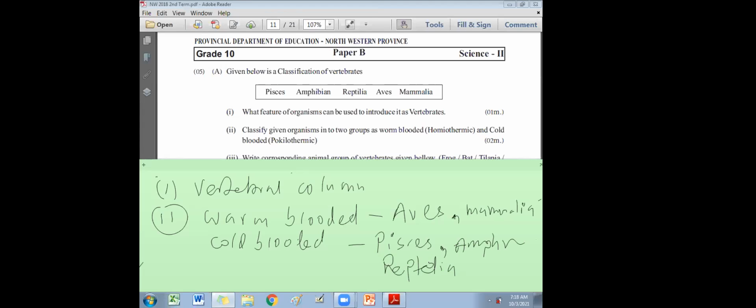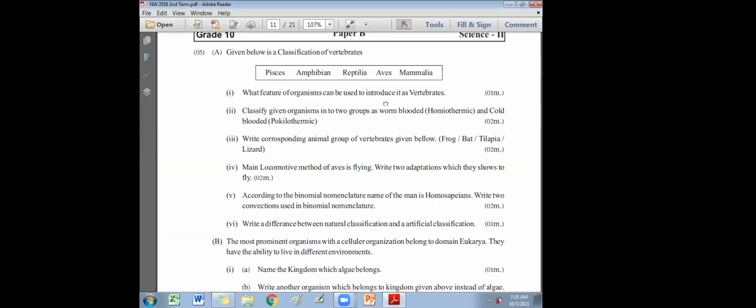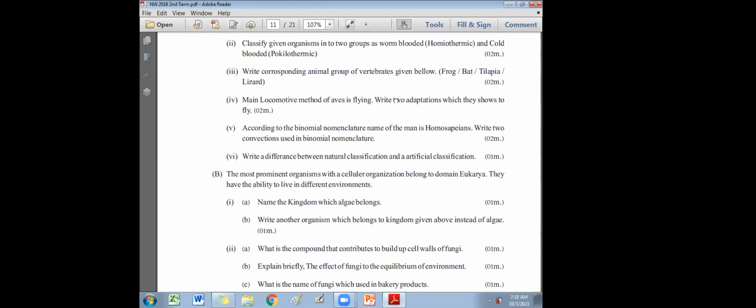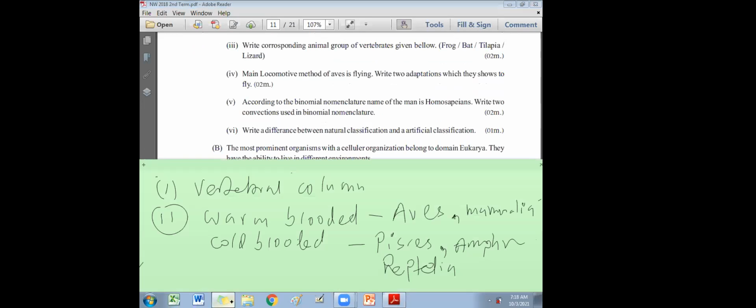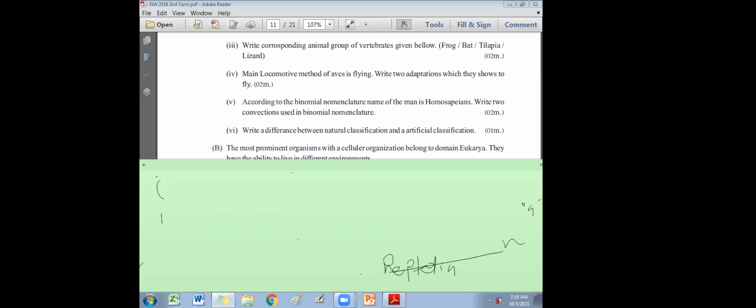Next one. Classify number 3, the corresponding animal group of vertebrates given below. What is the meaning of homeothermic or warm-blooded? We are warm-blooded. Humans are also warm-blooded. Our body temperature is constant. It won't change with the environmental temperature. Write the corresponding group of these vertebrates. Okay, let's see. Part 3, the answer. Frog. Frog comes under what? Okay, I'll write the answer directly because it's not hard. Frog comes under amphibia.